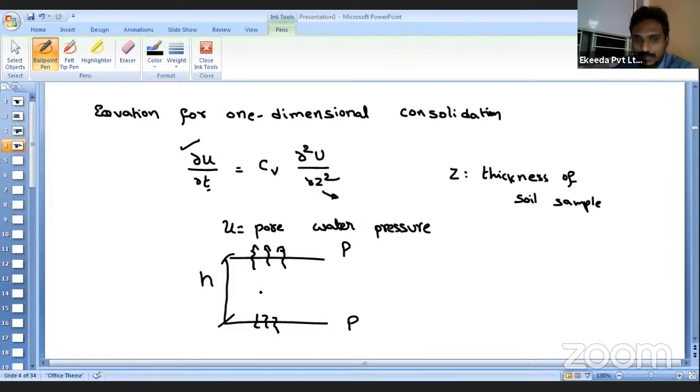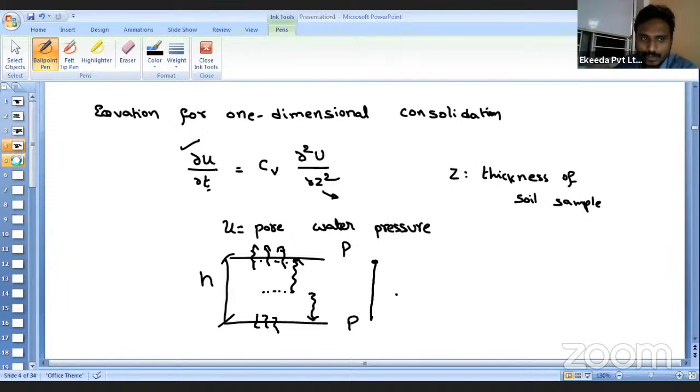That means, if there is some water particle here, it has to travel from this point to this point, or it has to travel in the downward direction. In the meantime, the water already present near the permeable layer might have already expelled. As the water is already expelled, we can assume that here the pore water pressure will become zero, since the water has reached the permeable point. So that's why ∂²u/∂z² represents how our pore water pressure varies along the thickness of the soil sample.